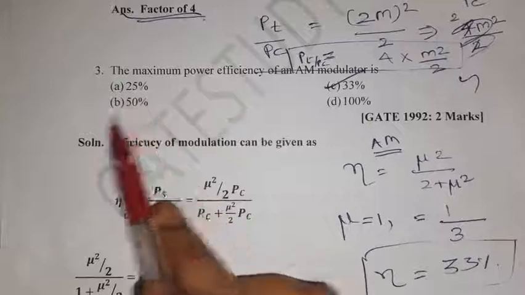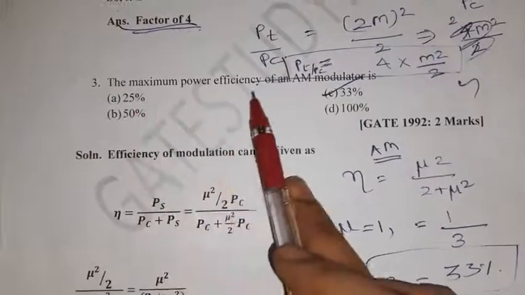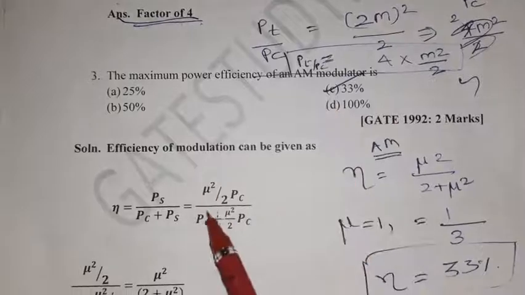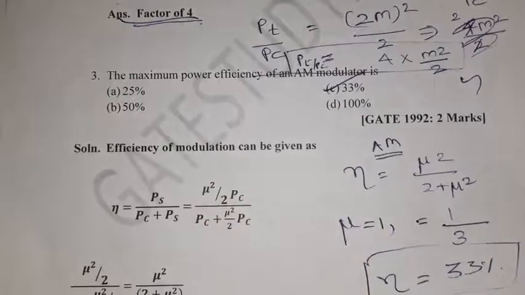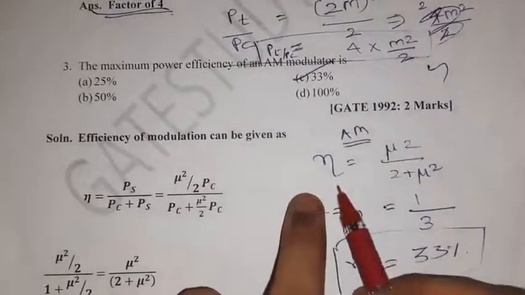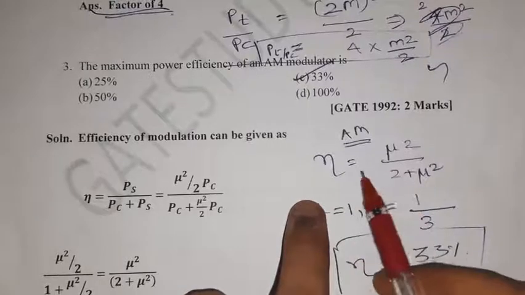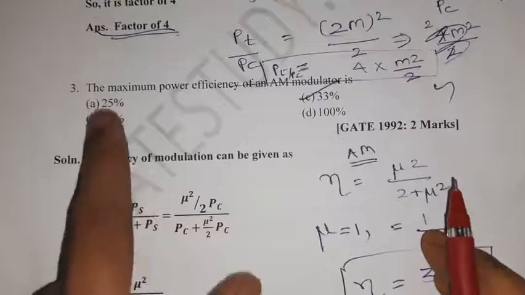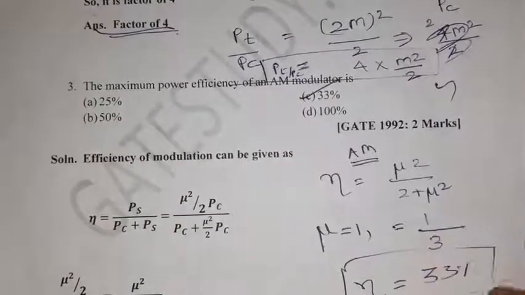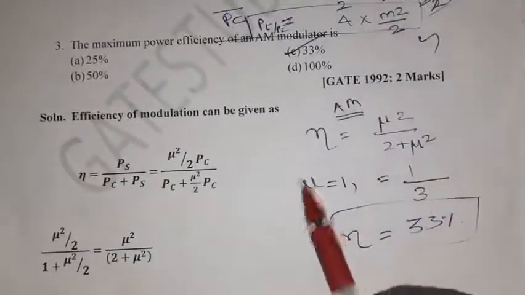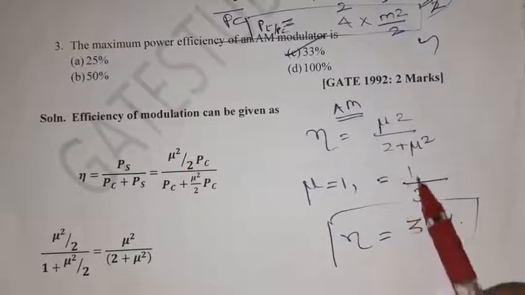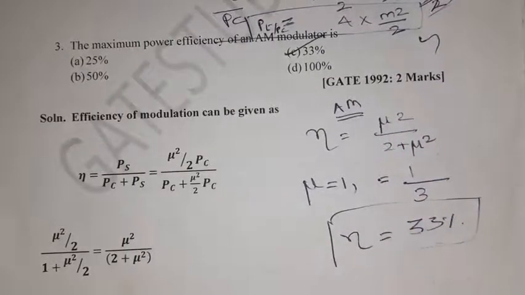So what is the third question? The maximum power efficiency of an AM modulator. So what is the efficiency of AM modulation? In AM in general, eta equals efficiency. What is the formula? Mu squared divided by 2 plus mu squared. What is given? Maximum power efficiency of an AM modulator is nothing but, substitute mu equal to 1. When we substitute 1 here, we will get 1 by 3, 1 by 3 equal to 33%.